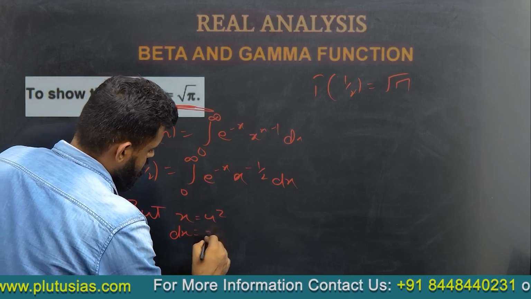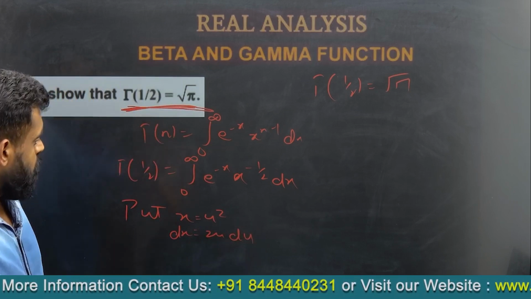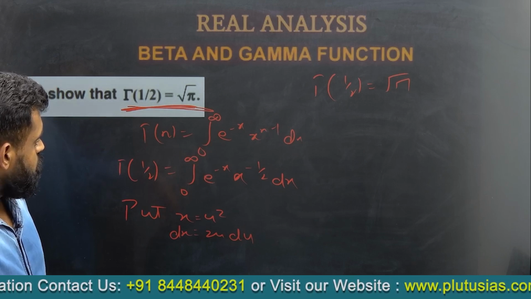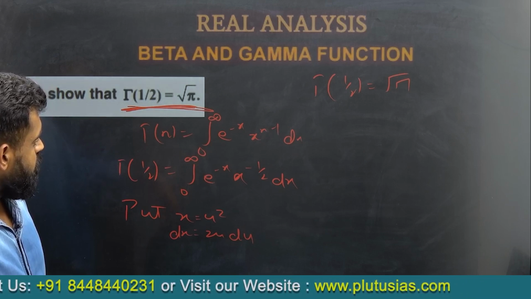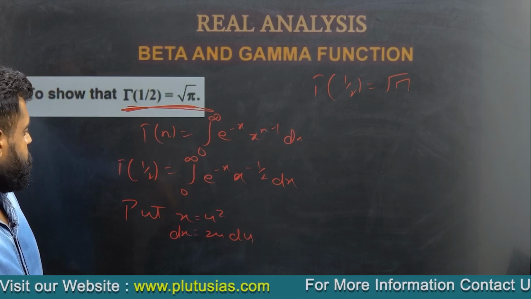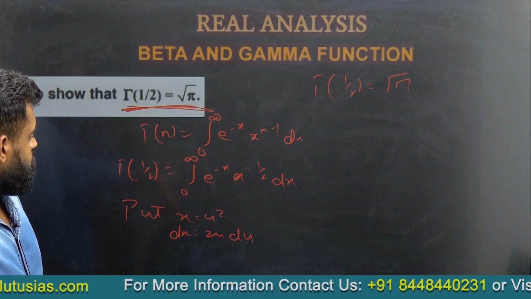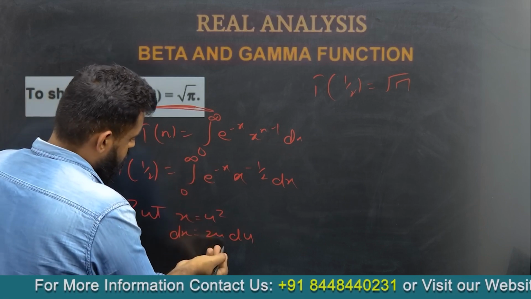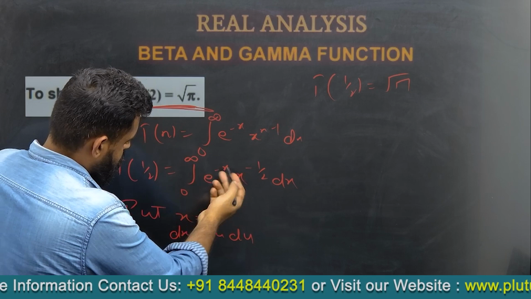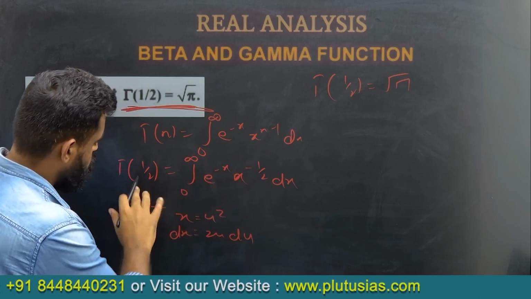dx equal to 2u du. If we put x equal to u square, we get dx equal to 2u du, and x to the power minus 1 by 2 becomes u square to the power minus 1 by 2.